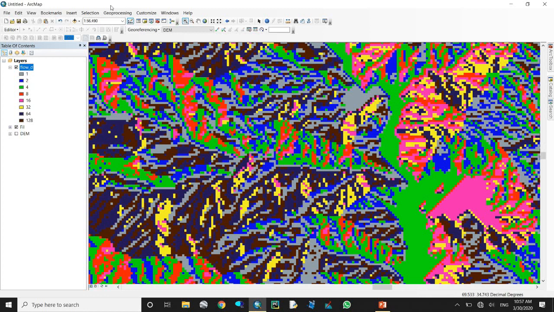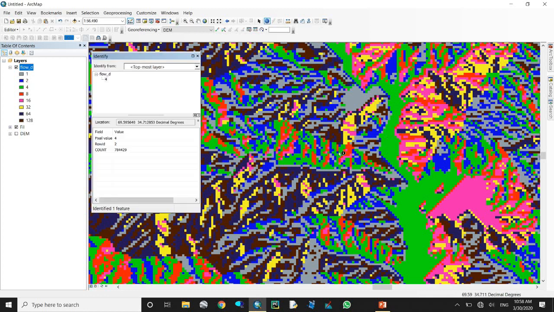In the input surface raster, use fill, and name the output flow direction. Here is force all edge cells to flow outward. These two things are optional. Force all edge cells to flow outward means all cells at the edge of the surface raster will flow outward from the surface raster, but it's optional. We untick it. Just okay.